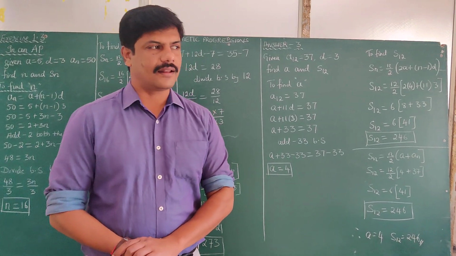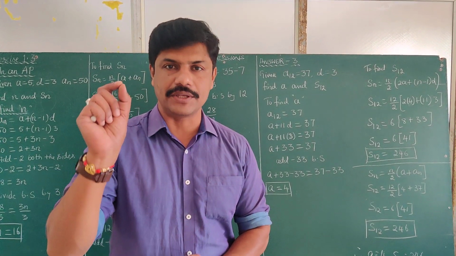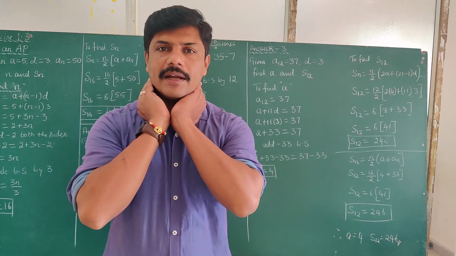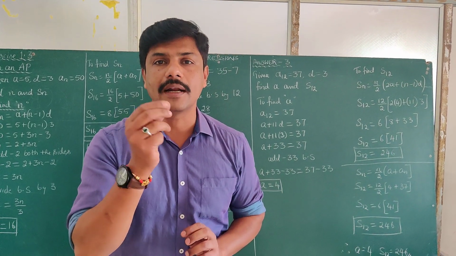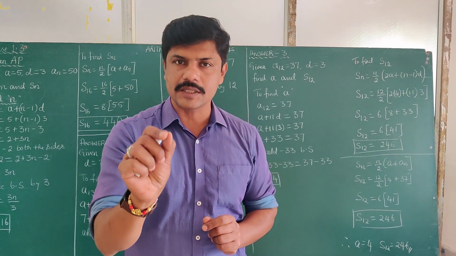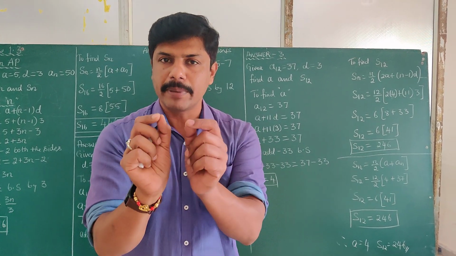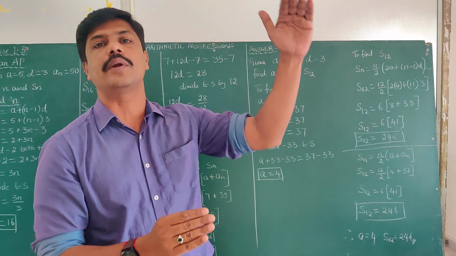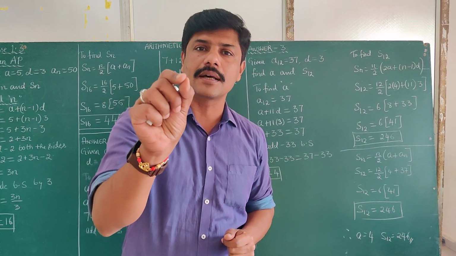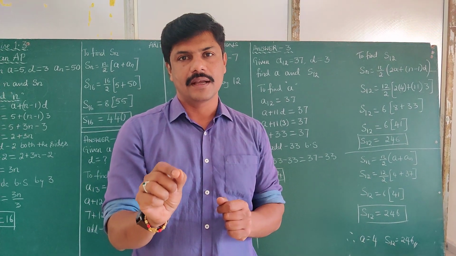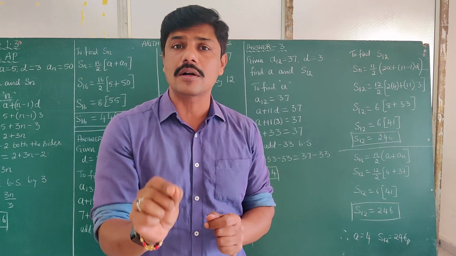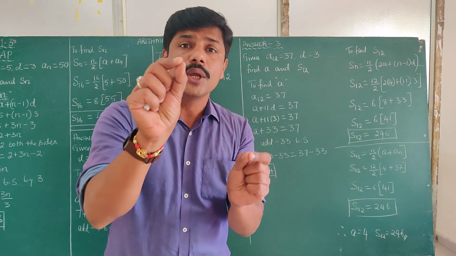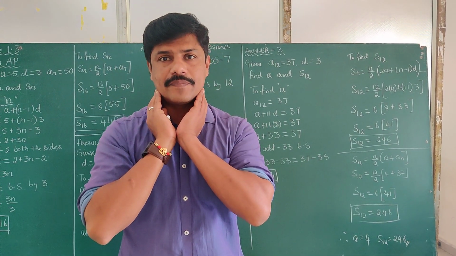People who are living in hilly region or high altitude region usually suffer from goiter. Goiter means swelling of neck due to enlargement of thyroid gland. This particular disease is called endemic disease because it is restricted to that particular area, hilly region or high altitude region, where the soil and water has a deficiency of iodine. Understand properly? Soil and water has deficiency of iodine. Therefore, the people living there usually suffer from this disease.